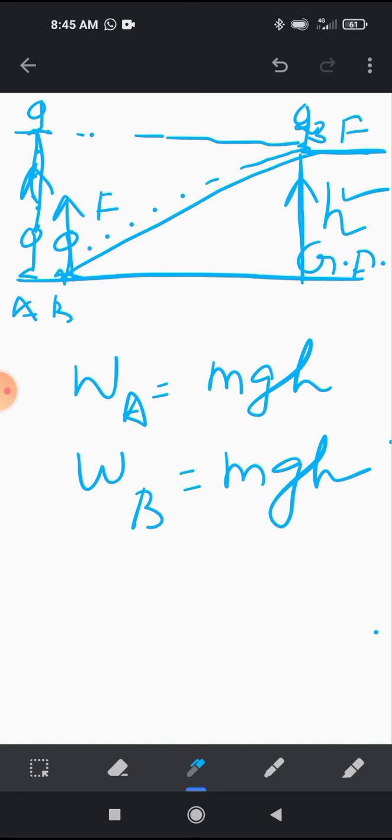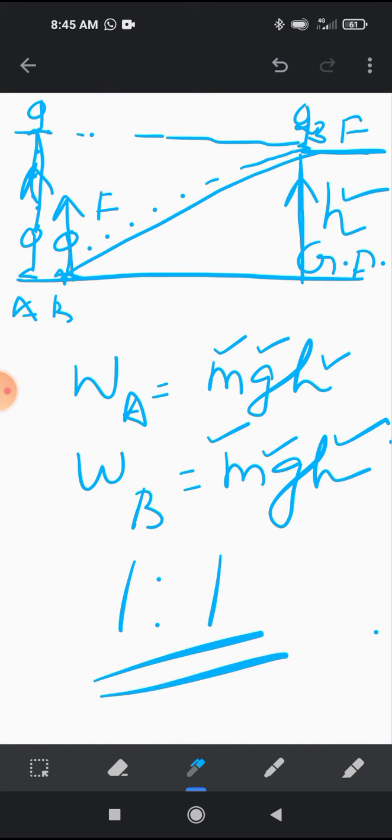So work done by him is also mgh. So m is equal, we have to consider masses as equal, h is also equal, g is also equal, means the work done is 1:1. Equal work is done by both the persons A and B.